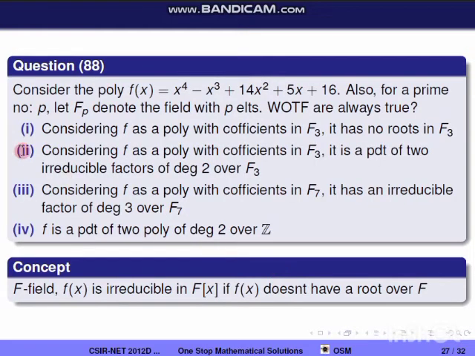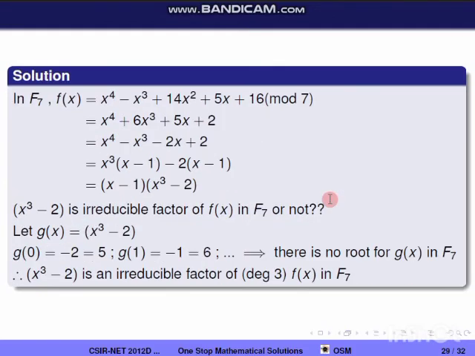So option 2 is also wrong. Now we'll check for F7. In F7, f of x equals x power 4 minus x cube plus 14x square plus 5x plus 16 mod 7. Take each coefficient mod 7. So that is equal to x power 4 plus 6x cube plus 5x plus 2.